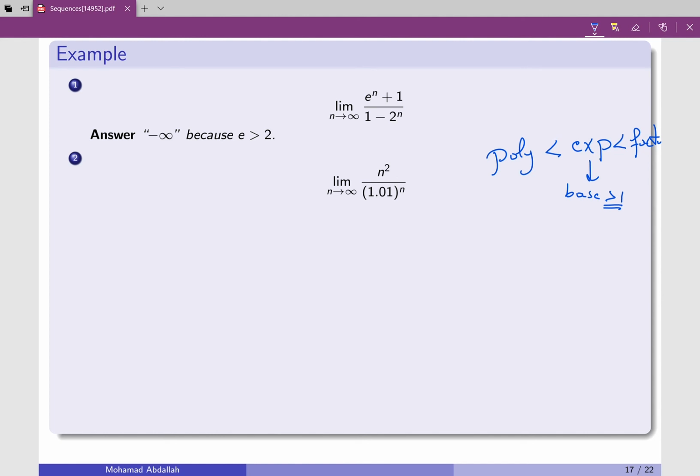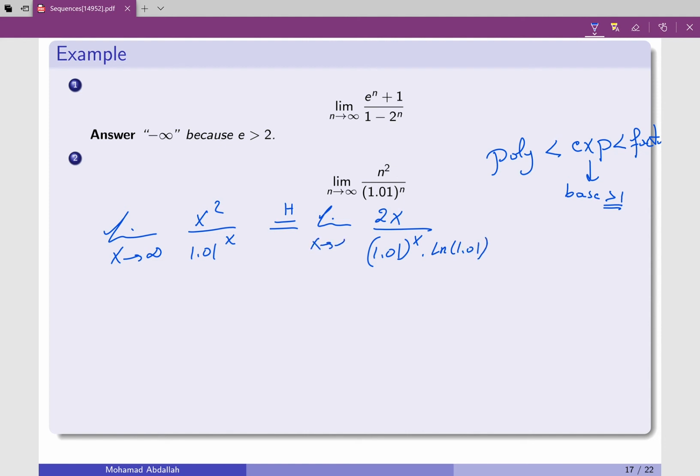L'Hopital's rule. For example, that's like the limit when x goes to infinity of x squared over 1.01 to the power x. Apply L'Hopital's rule twice. That's the limit of 2x over 1.01 to the power x multiplied by ln of 1.01 when x goes to infinity. And then apply L'Hopital's rule one more time.